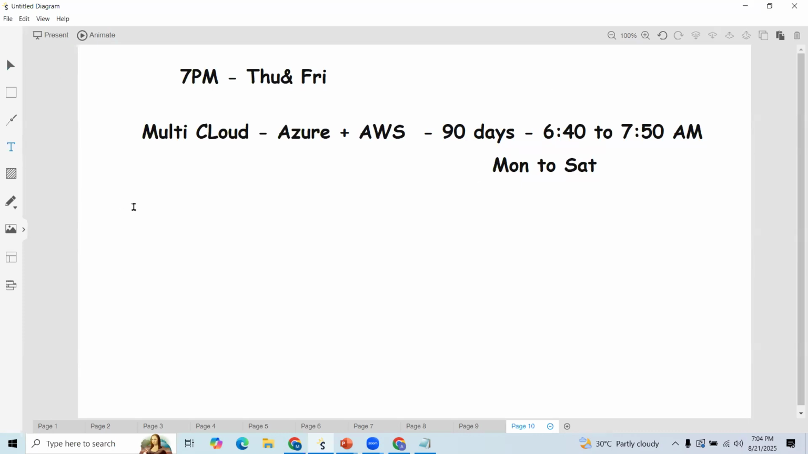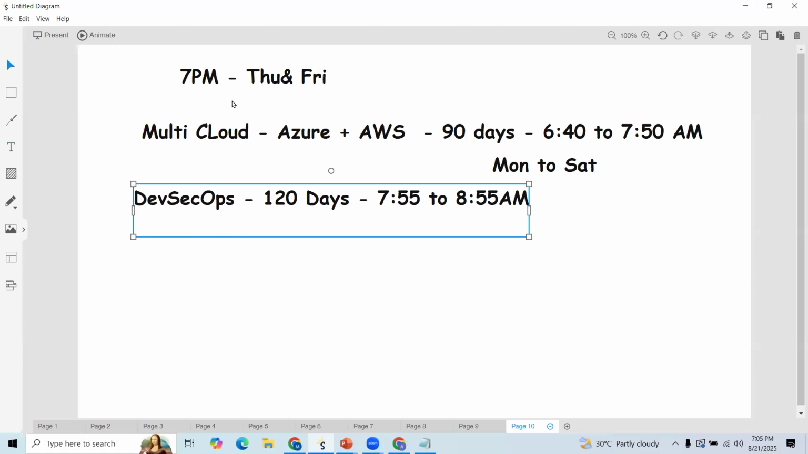And after that, one more session, DevSecOps. It's 120 days, 7:55 to 8:55 a.m. So these 2 classes are there, with a duration of 120 days, Monday to Saturday.